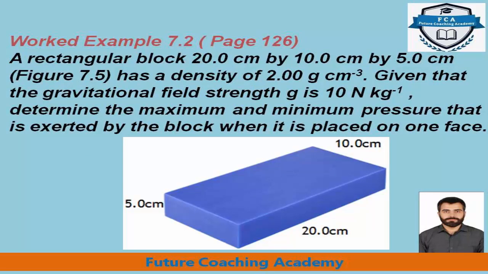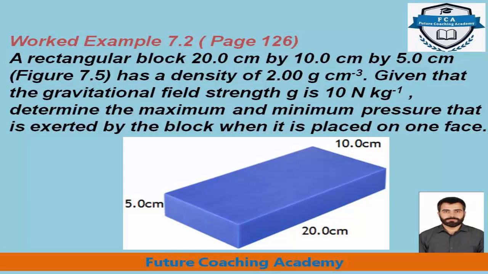While using our knowledge, now we are trying to solve worked example 7.2 which is present in your book at page number 126. A rectangular block 20 cm by 10 cm by 5 cm, figure 7.5 you can see over there, has a density of 2 gram per centimeter cube. Given that the gravitational field strength is 10 newton per kilogram, determine the maximum and the minimum pressure that is exerted by the block when it is placed on one face.